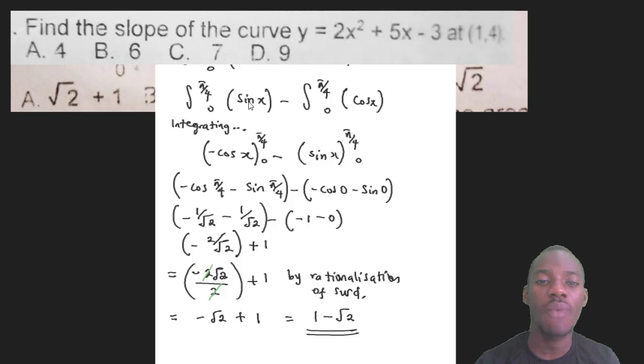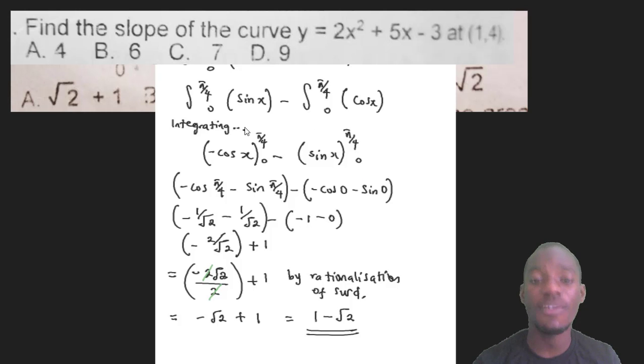We have to integrate this. It has pi over 4 on top and 0 below. It has sine and cos. So the first thing I'm going to do is to split them. Integrate for sine, integrate for cos. Now integrating sine will become minus cos x. Okay, I am integrating now. Pi over 4 on top and 0 under. Then integrating for cos, it becomes sine x. Pi over 4 on top, 0 under.